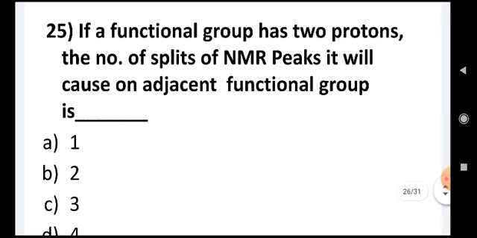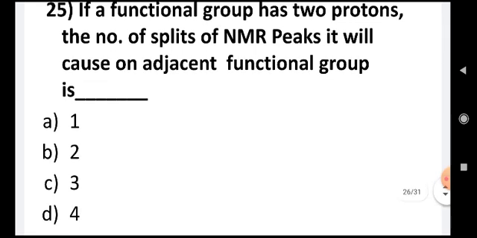If a functional group has 2 protons, the number of splits of NMR peaks it will cause on the adjacent functional group is dash. Okay, so if you have got 2 protons on a group, it will split the adjacent one into 1, 2, 3 or 4. The correct answer is C, 3. If 2 protons are there, it will split the adjacent into 3.